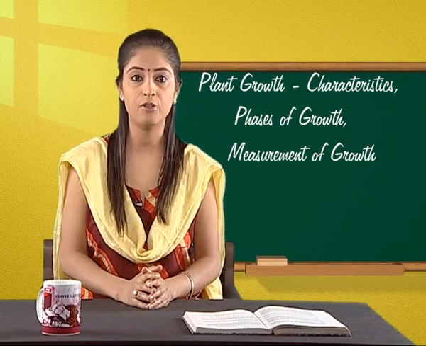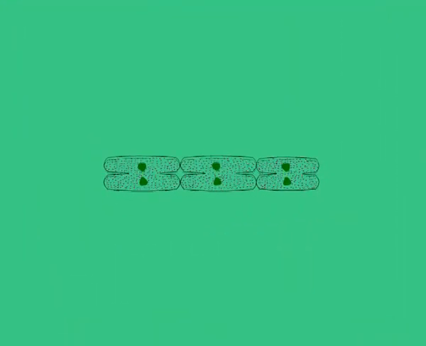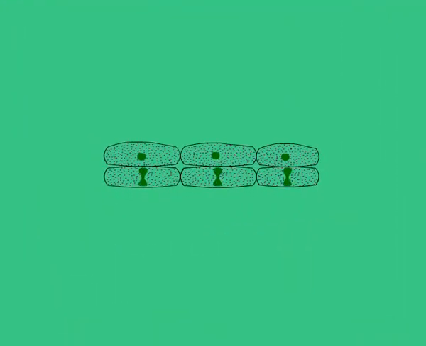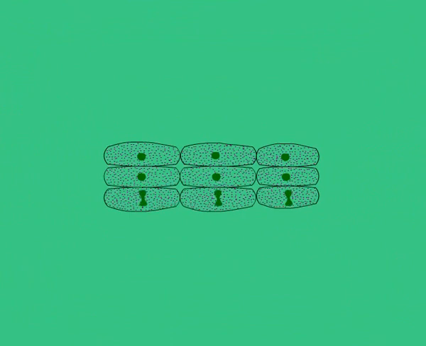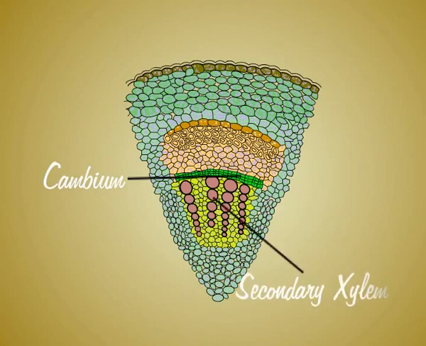Increase in girth of dicotyledonous stem and roots is produced by tangential division of meristematic cells in the cambium, a one-cell thick cylinder of tissue that lies between xylem of the wood and phloem of the bark. The cells produced by cambial divisions differentiate into either secondary xylem present inwards or secondary phloem present outwards.